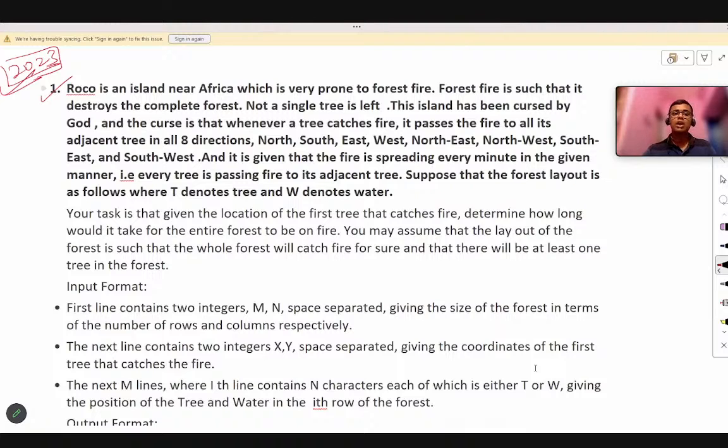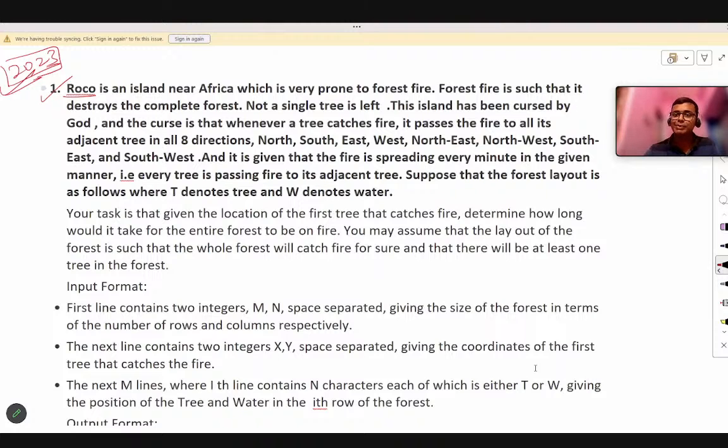The question says, Rocco is an island near Africa, which is very prone to forest fire. Forest fire is such that it destroys the complete forest. Not a single tree is left.